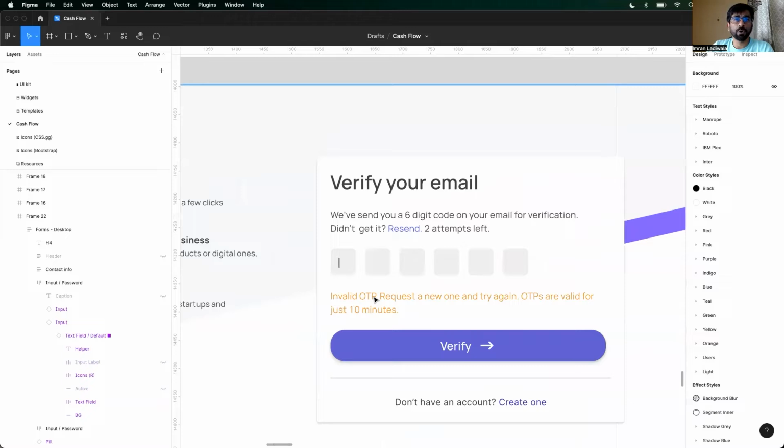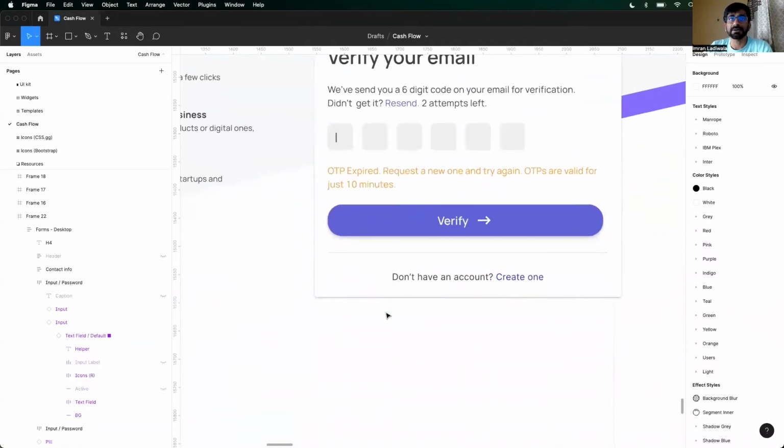Invalid OTP, request a new one. Let's say Cashflow sent you an OTP, but you entered an invalid one. So you can request another OTP, and within a 24-hour period, you'll just be able to attempt 3 resends. Request 3 OTPs, and every OTP will be valid just for 10 minutes.